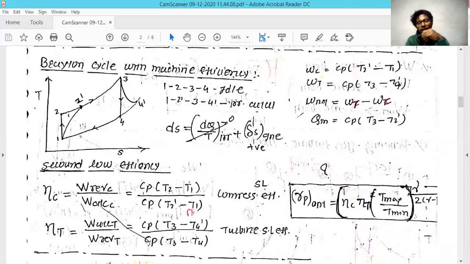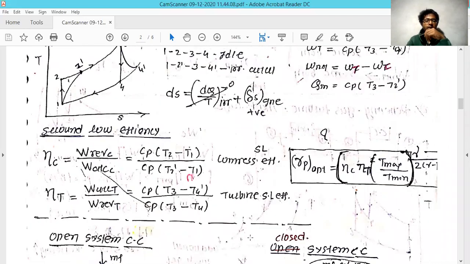So from that you get the net work output of this cycle. The Q input to this cycle in ideal condition is Cp in bracket (T3 minus T2). But in actual condition, whatever heat you add gets reduced because of this effect, and the heat input to this cycle turns out to be Cp in bracket (T3 minus T2 dash).